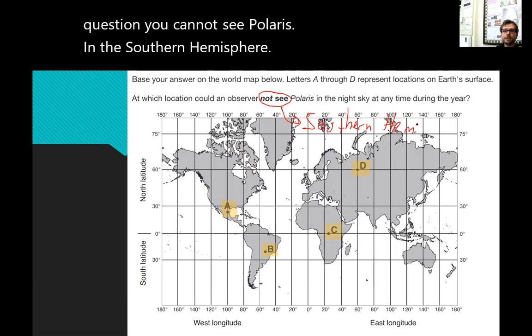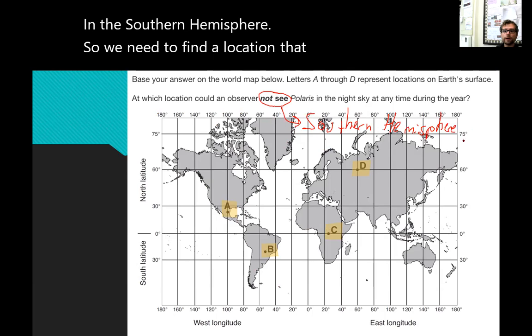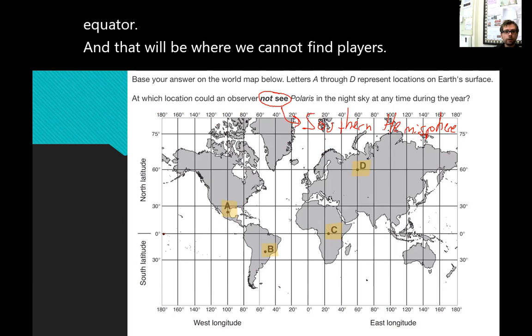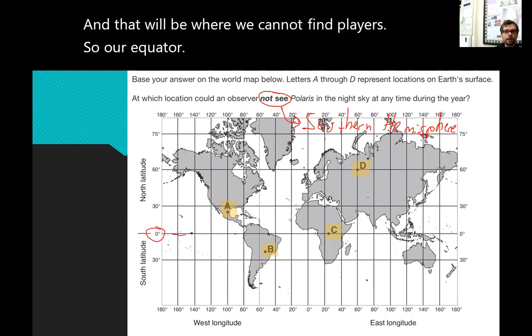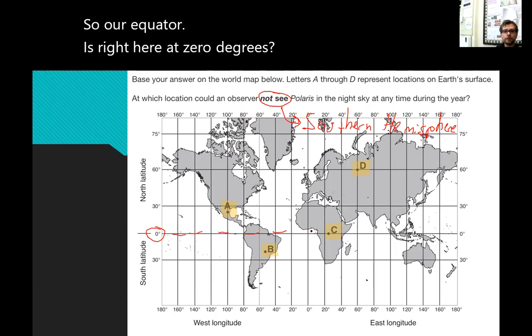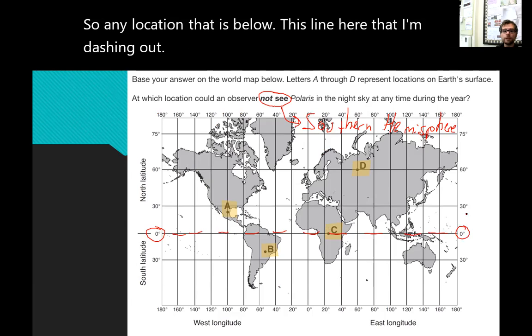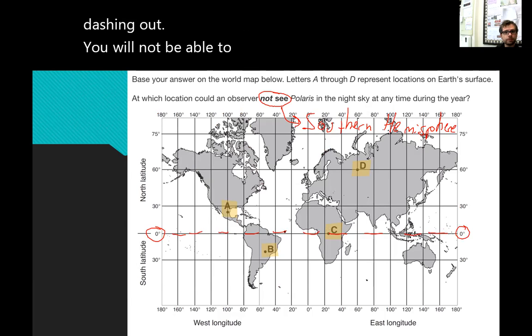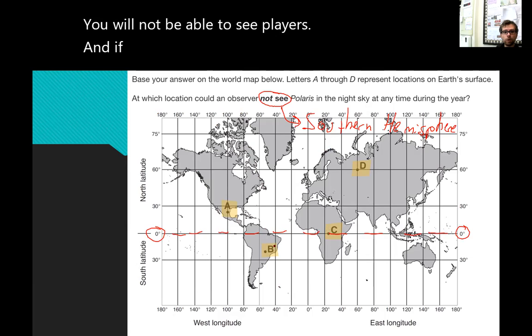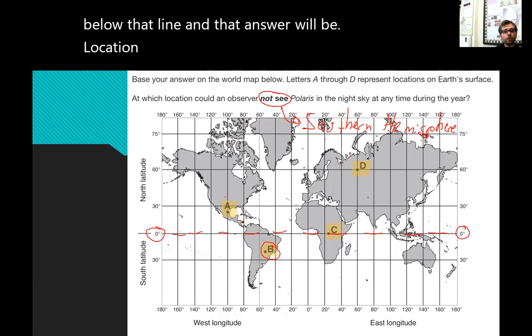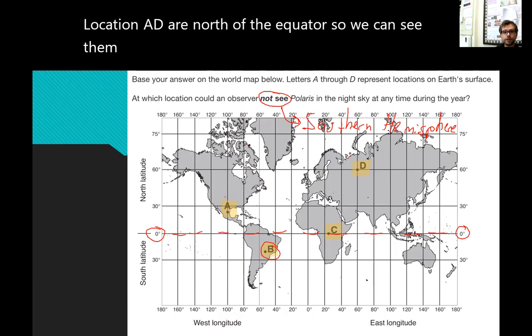So we need to find a location that is below the equator, and that will be where we cannot find Polaris. So our equator is right here at 0 degrees. Any location that is below this line that I'm dashing out, you will not be able to see Polaris. And if we look here, there's only one answer that is below that line, and that answer will be B. Location A and D are north of the equator, so we can see Polaris from those locations.